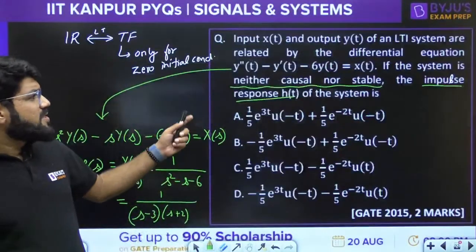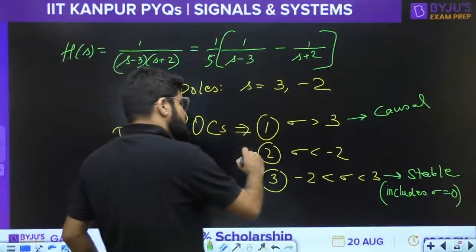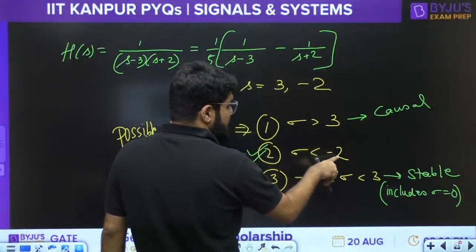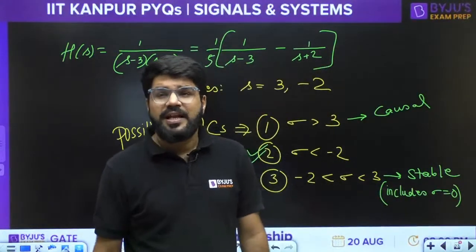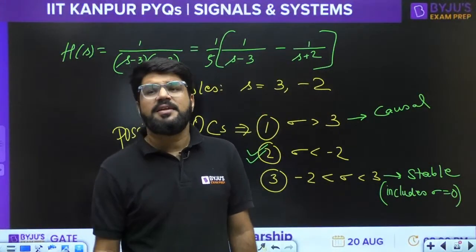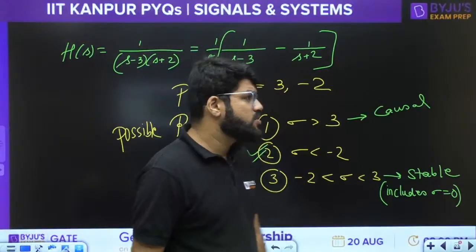I want an ROC such that the system is neither stable nor causal. So this is our choice. It is left sided, so neither causal. Sigma less than -2, so sigma cannot be 0, so it cannot be stable also. So sigma less than -2 is the correct choice for the ROC, right?